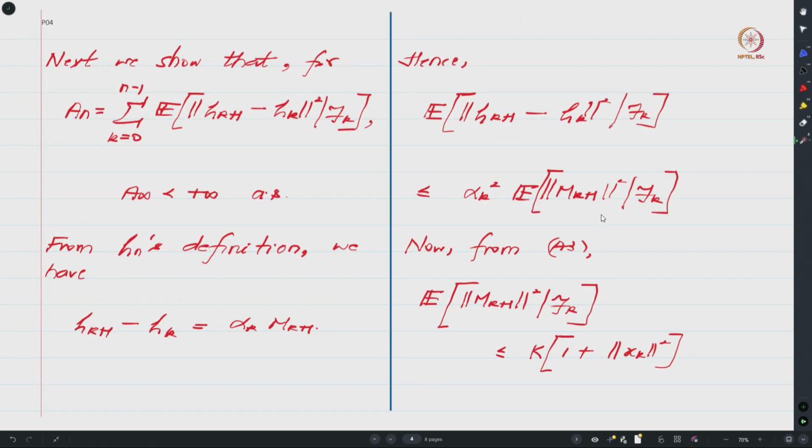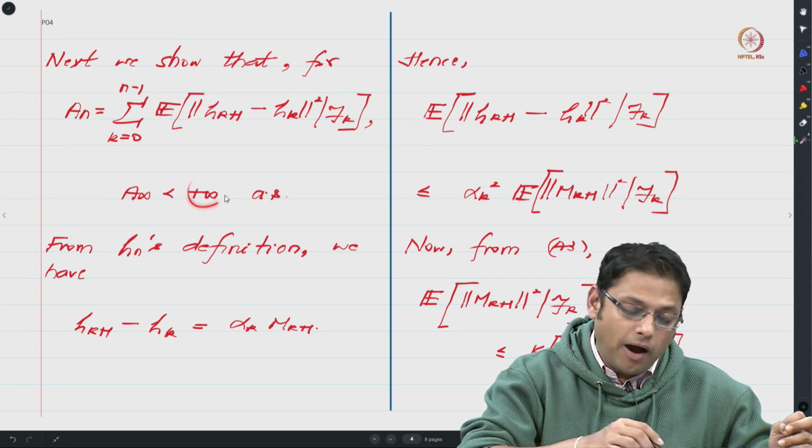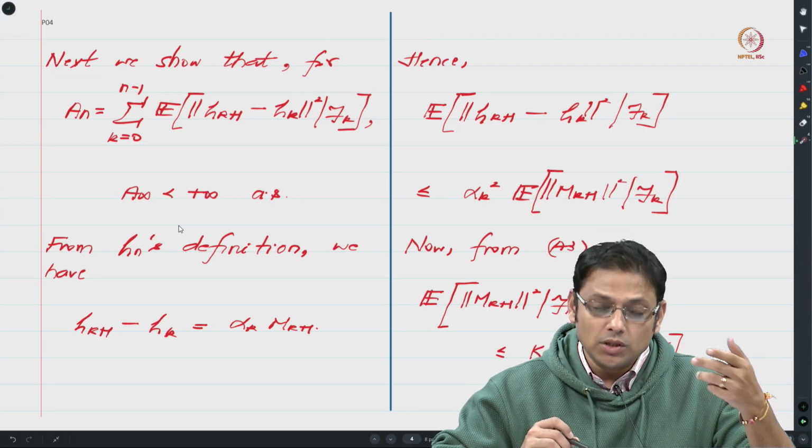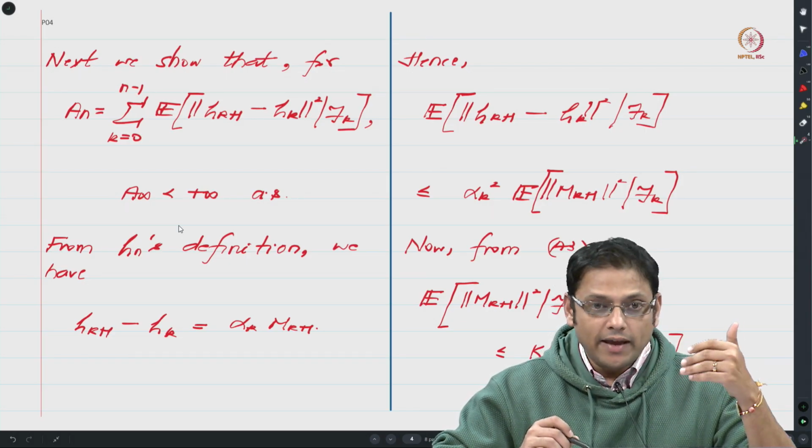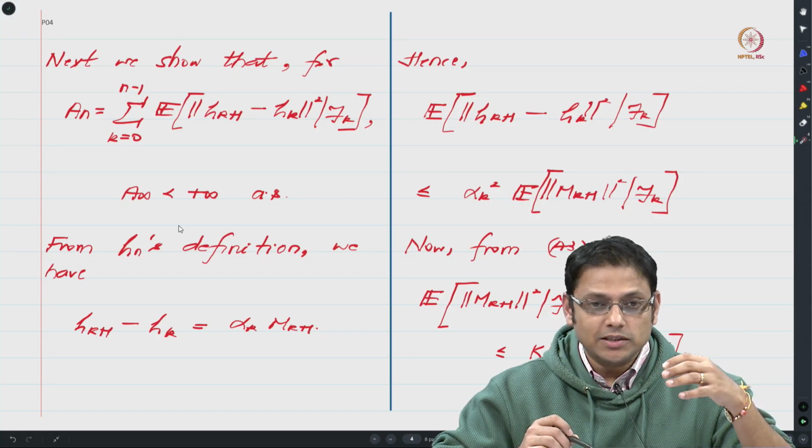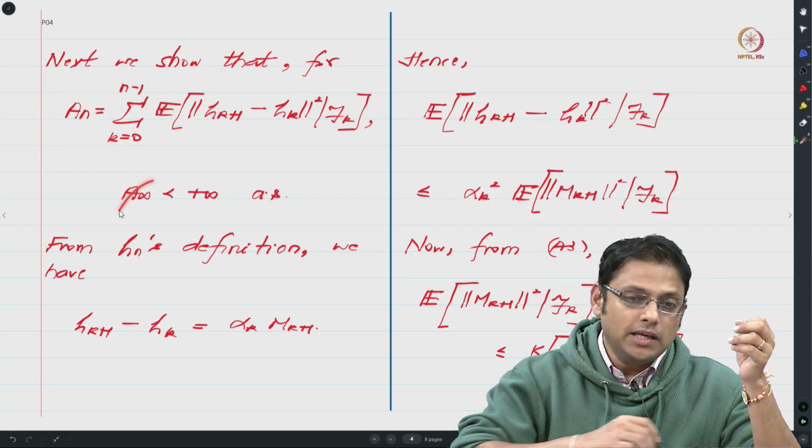If you recall theorem 12.13, it said that limit xn exists almost surely on the event A infinity less than infinity. So in our case, what we will show is that this event itself happens with probability 1. In other words, except for a subset of sample points whose probability is 0, on all the other sample points A infinity is indeed less than infinity. Again, this bound could change from one sample point to the other, but what we require is that on every sample point except for a subset of measure 0, the bound be finite.